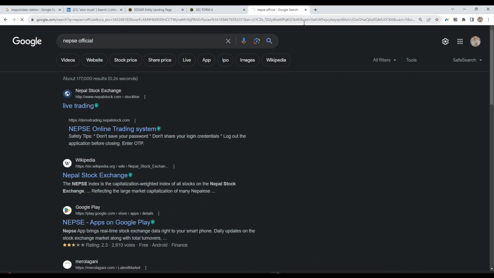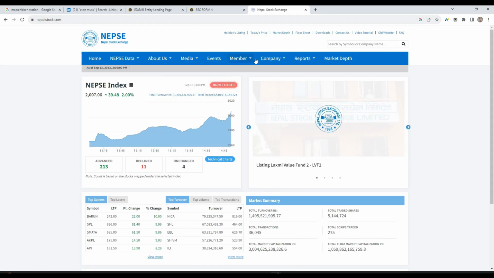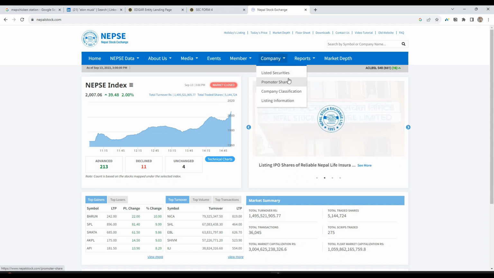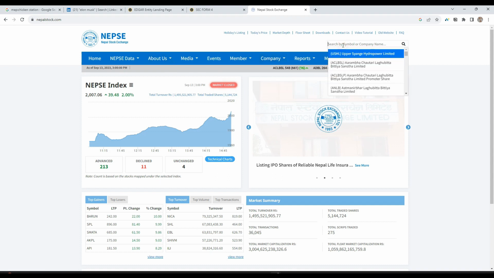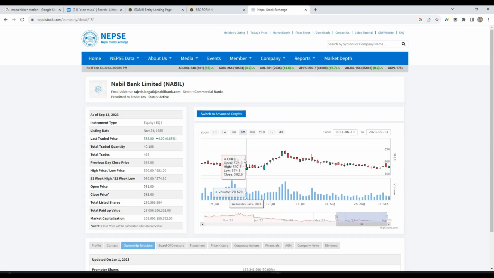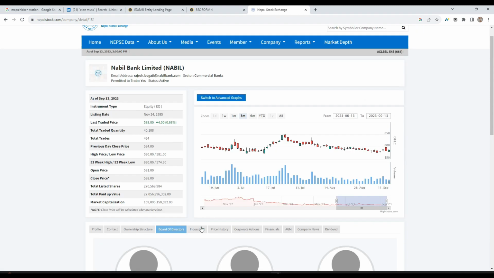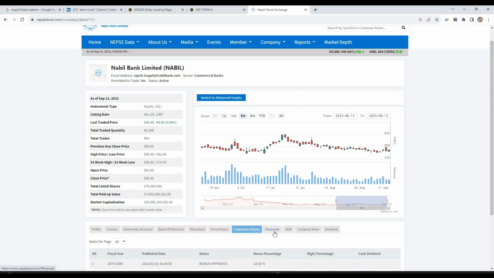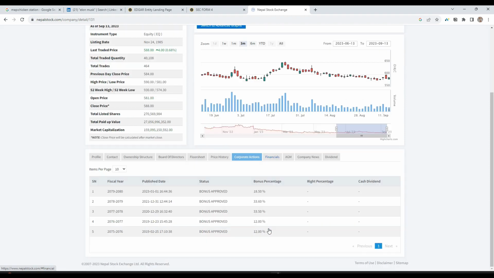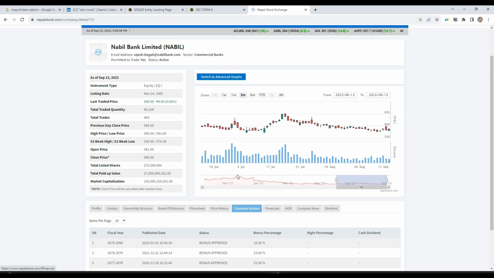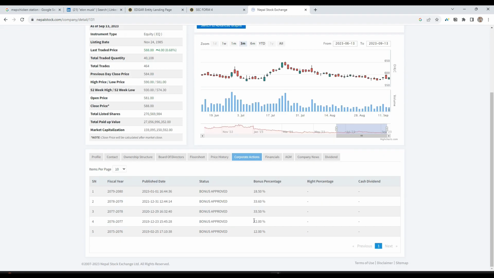So you can go through these companies, or you can just search here the company name. Let's search for Nabil Bank. So you can get all the information about this company, right? Different countries have different stock exchanges. So in your stock exchange, you will obtain the information only about those companies which have been listed.